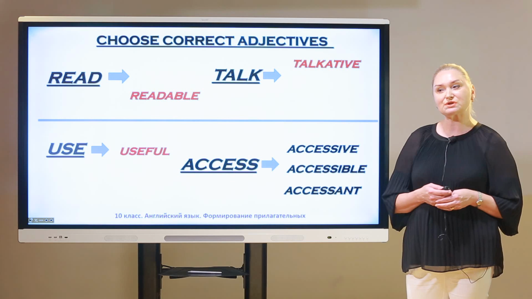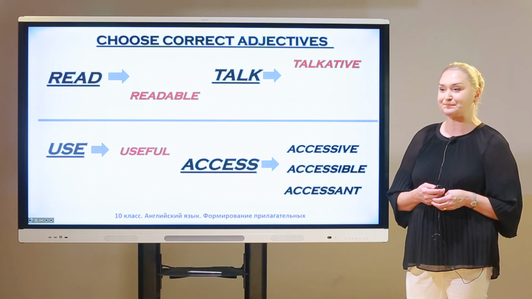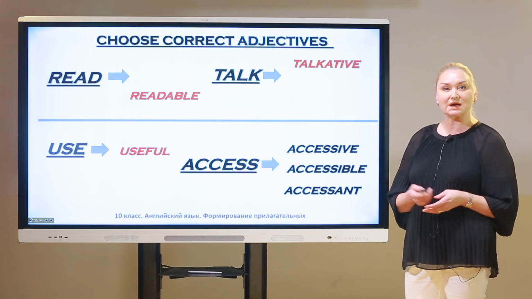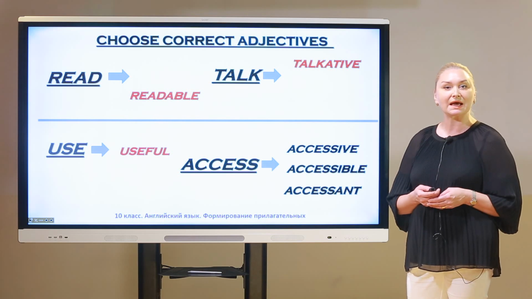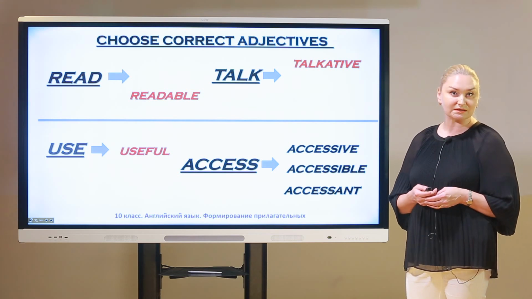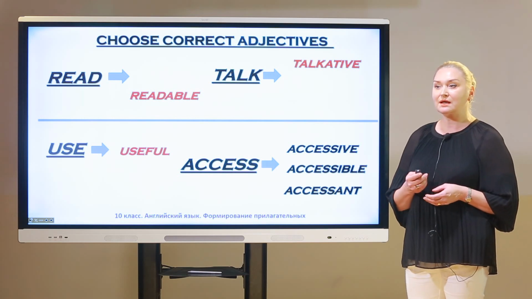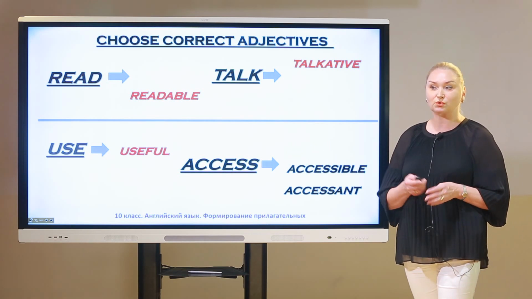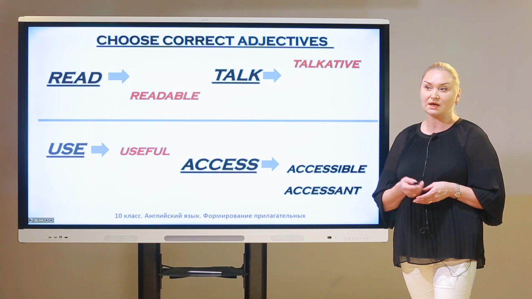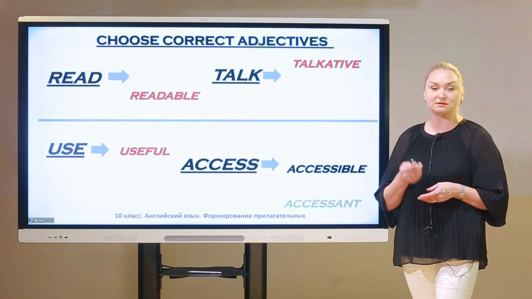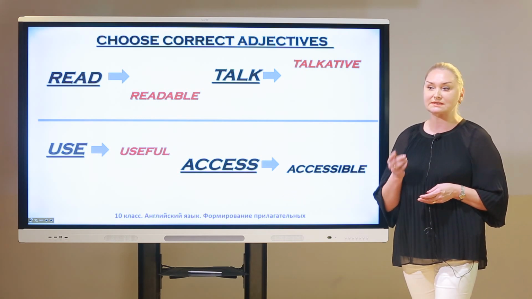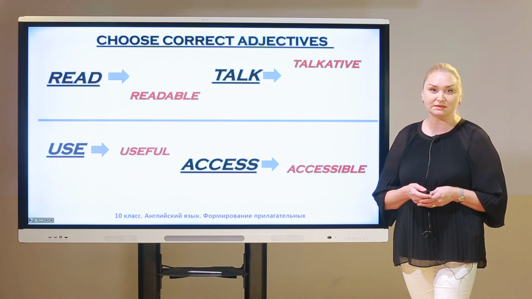The next we have to speak about excess. And 3 words are given: excessive, accessible, and excessant. Which is familiar for you and which is right? Excessive, it's a mistake, of course, and excessant, it's a mistake, right? And accessible, it's correct.